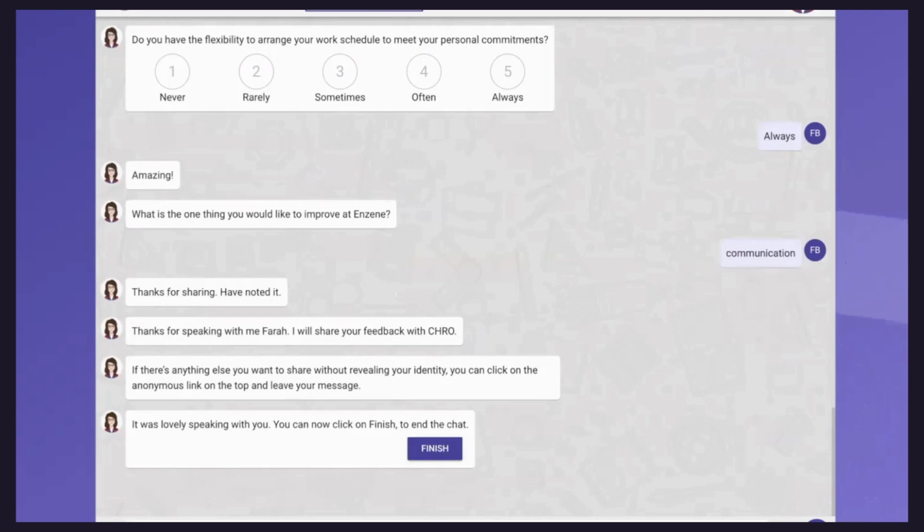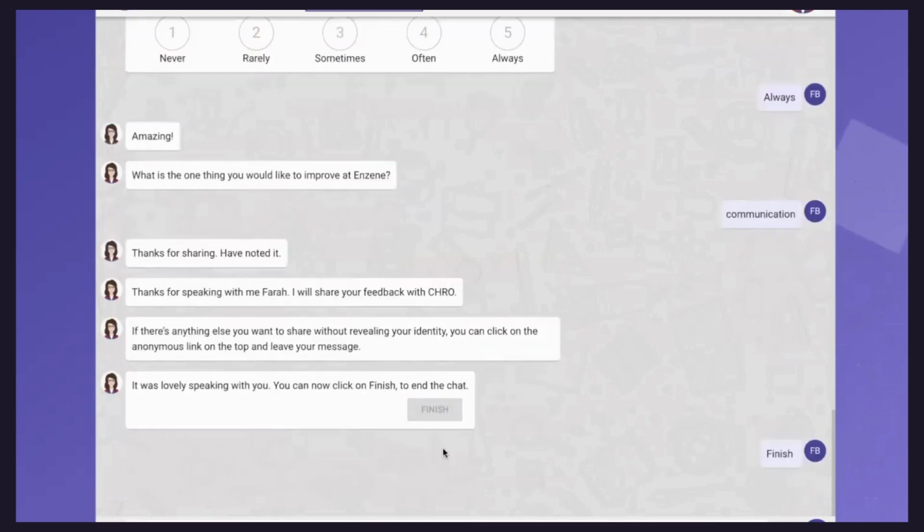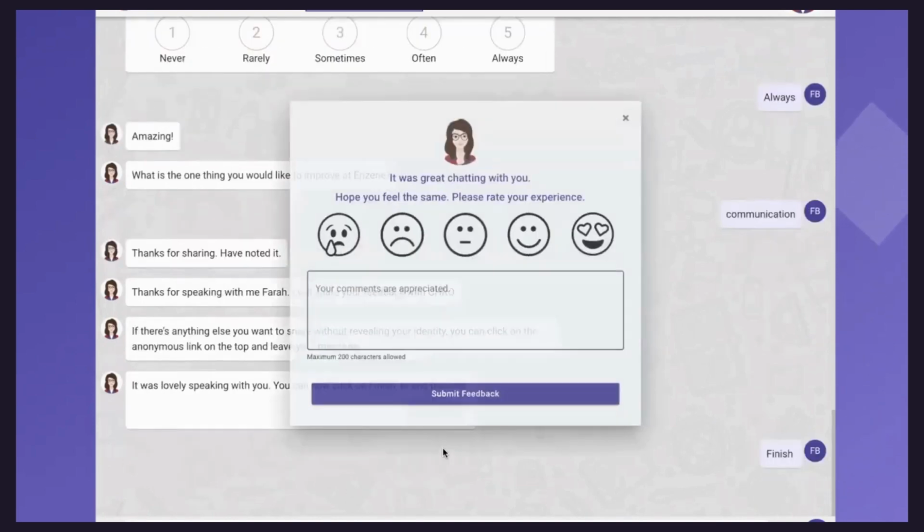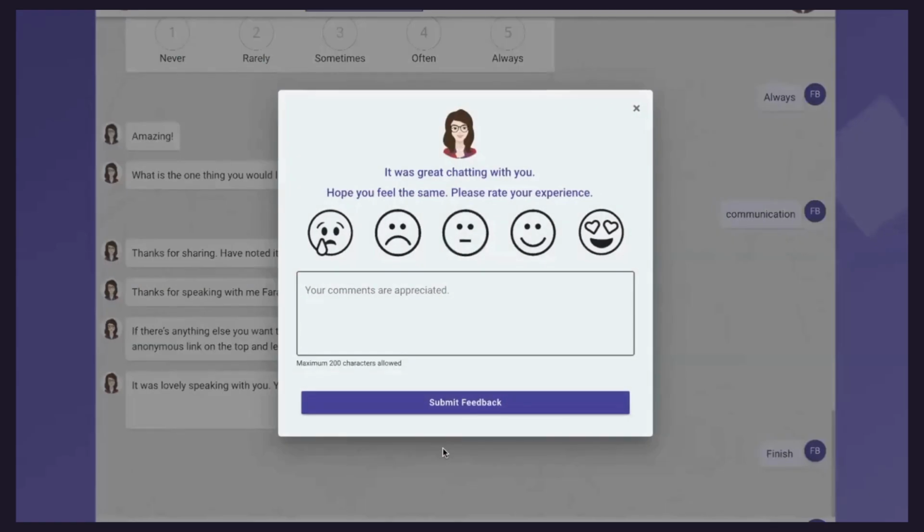And then we also have an option wherein after every chat, once they click on finish over here, we ask employees, are they enjoying interacting with Amara? And you can also pull out that report once you go live after 3 months, to see what the response from your employees is. Are they really enjoying interacting with Amara? So you will be able to see, based on our experience so far, our engagement score with employees around Amara is 4.7 on a scale of 5.